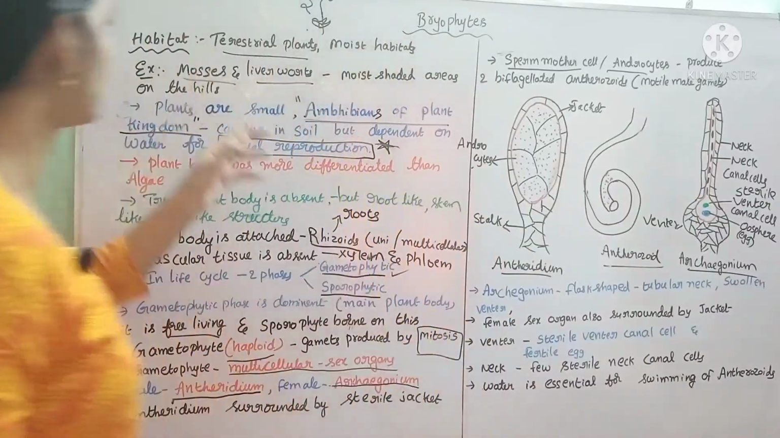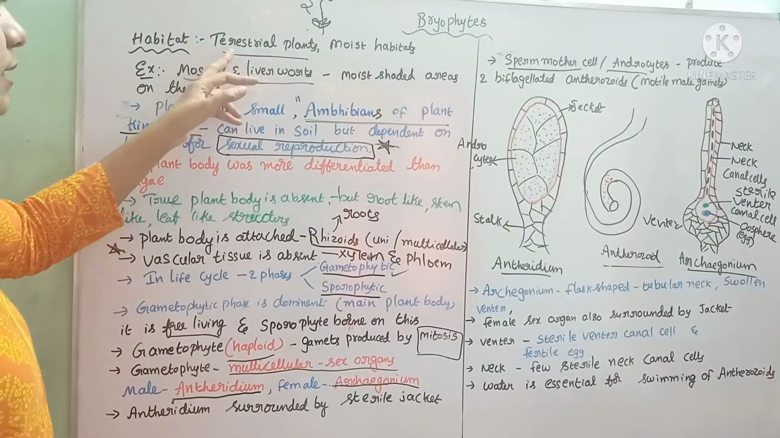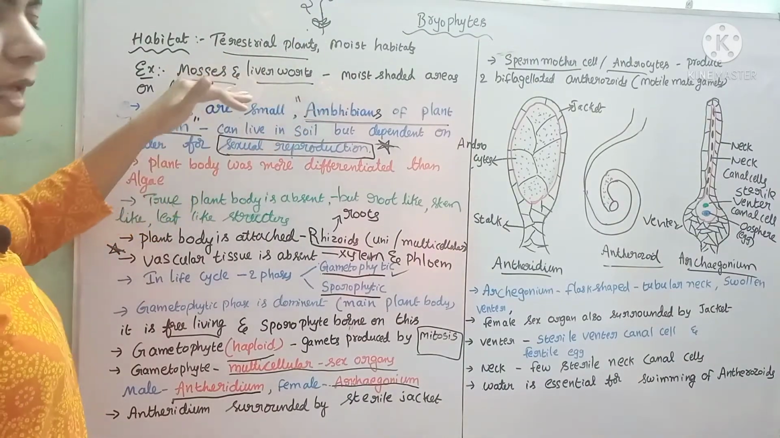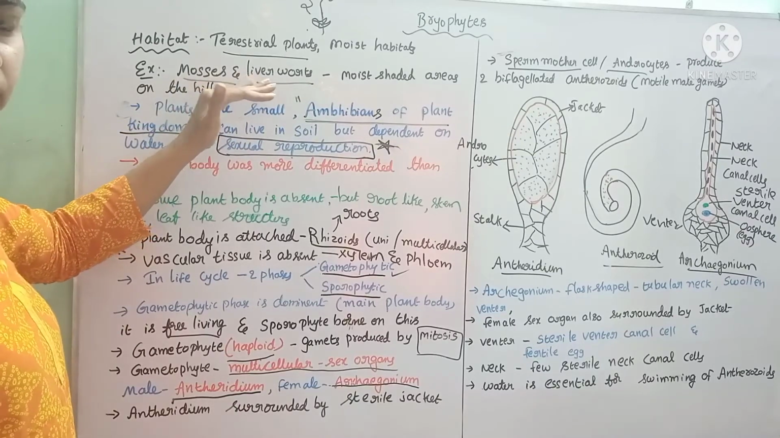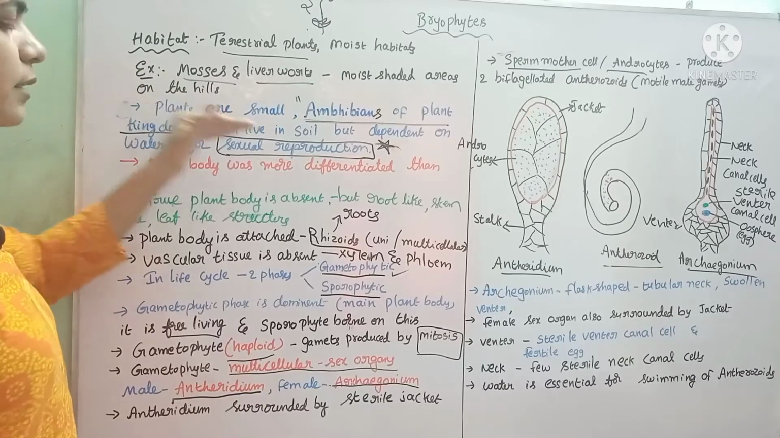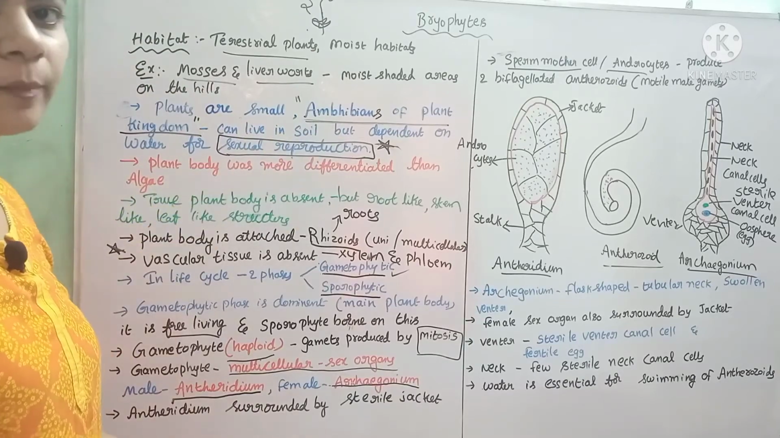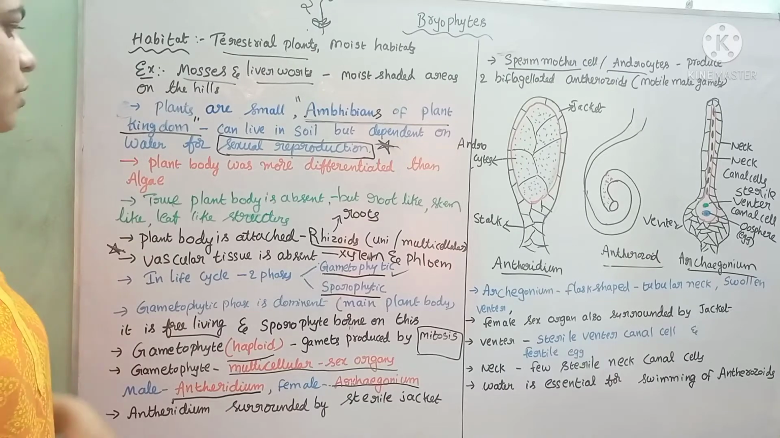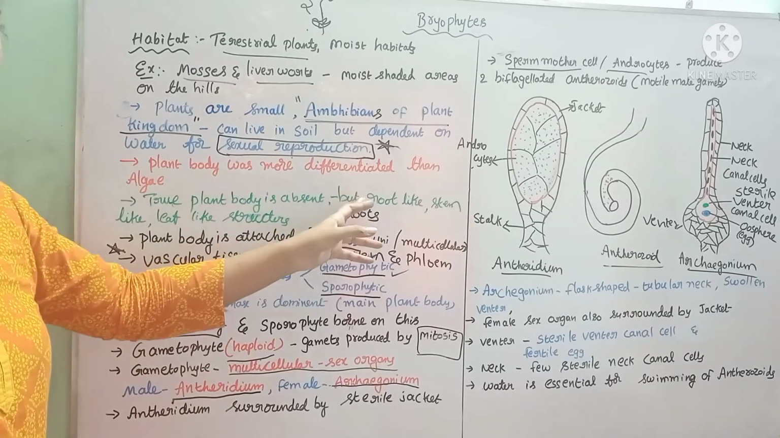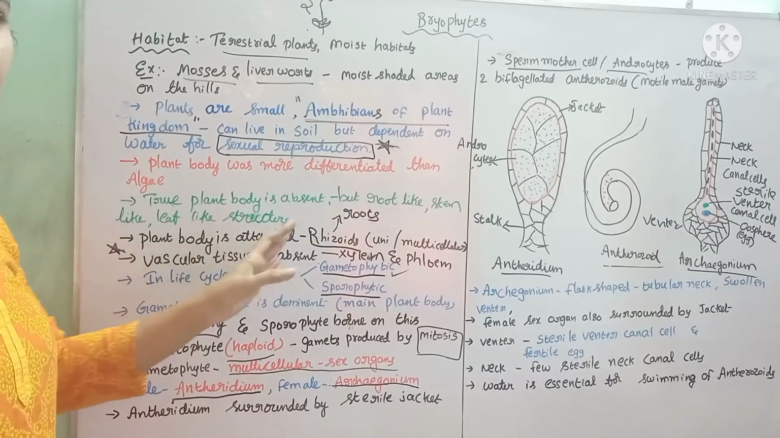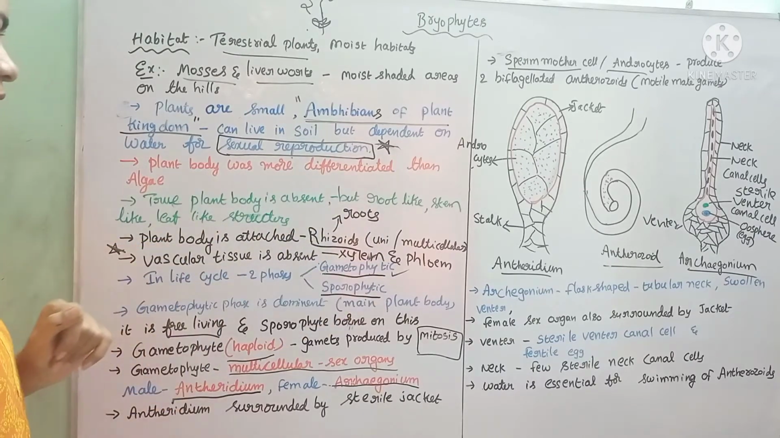Okay. So what are the characters? These are terrestrial plants that require a moist habitat. Examples are the mosses and liverworts, which live in the moist shady areas of the hills. These are commonly called amphibians of the plant kingdom for their requirement of water and living in the soil. The plant body is more differentiated than algae because root-like, stem-like and leaf-like structures are present.